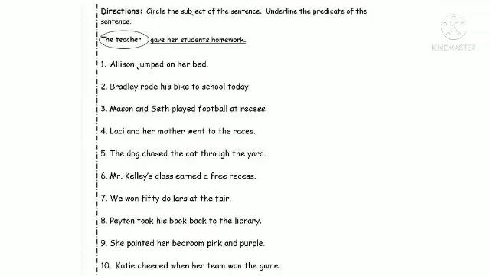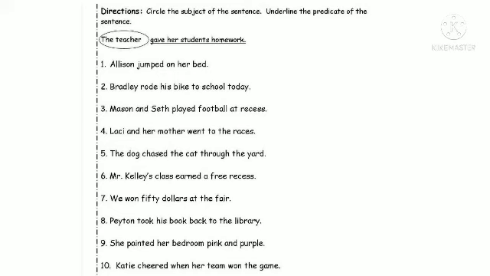Now see children, here I have given you a small exercise based on subject and predicate. Circle the subject of the sentence, underline the predicate of the sentence. So students, here you are going to circle the subject and underline the predicate of the sentence. Let us see the first one. Allison jumped on her bed.